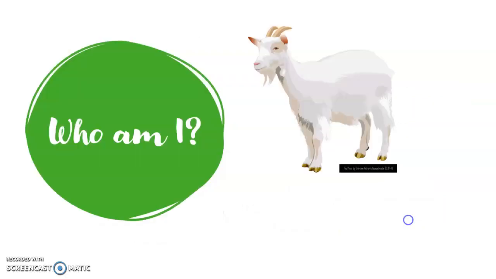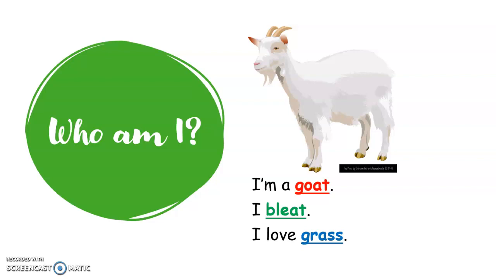Good. Now, who am I? This is a goat. So look at this. I'm a goat. I bleat. I love grass. I live in a pen. This is not the pen that you use to write, children, but a pen here is the house for a goat. Now, can you read with me, please?